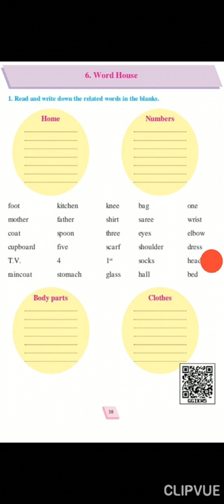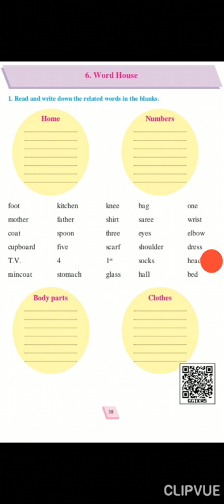In the clothes, you will write the name of the clothes from the words given to you all. For example, coat, C-O-A-T, coat. Now, coat is a cloth. Yes or no? Yes. Dress, D-R-E-S-S, dress. So, dress is also a cloth. So, it will come in cloth.